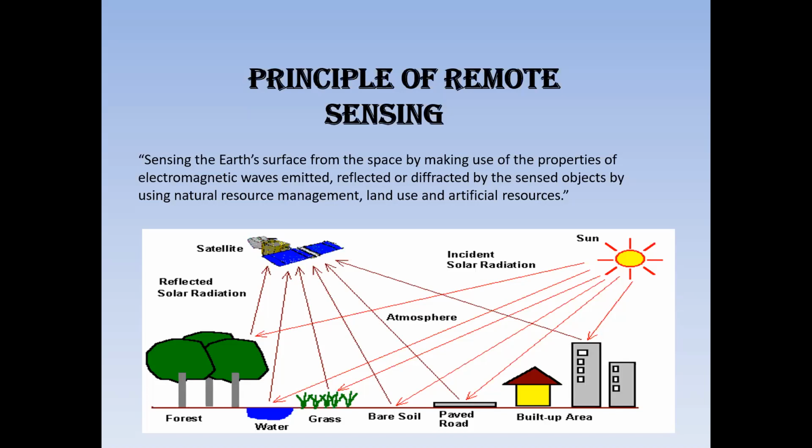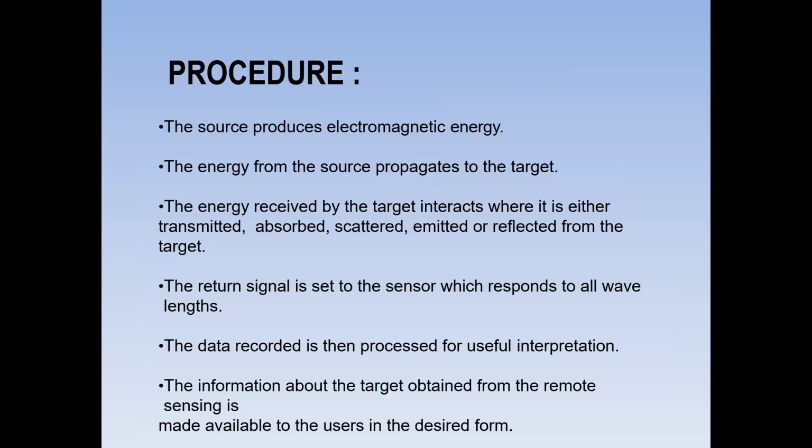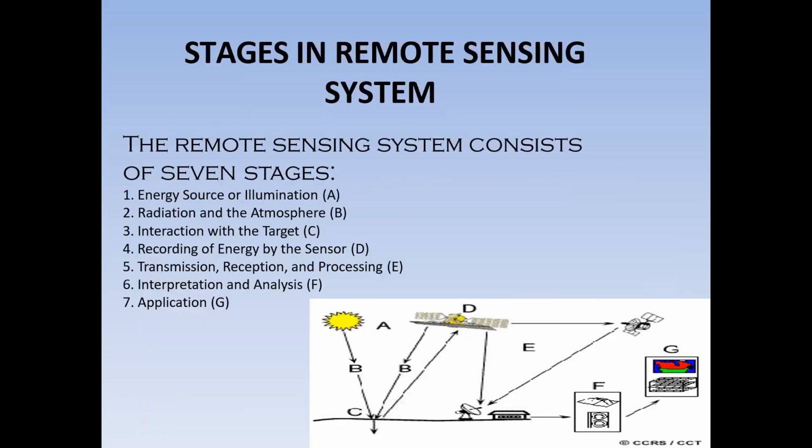See next picture. Go to next slide. Stages in remote sensing system. These are the seven stages. Seven stages for remote sensing. The main concept is seven stages. See, energy source or illumination, that is capital A, that is the sun. For example, the energy source is the sun. See the picture. The energy source is the sun.